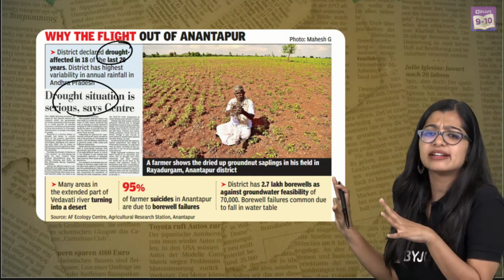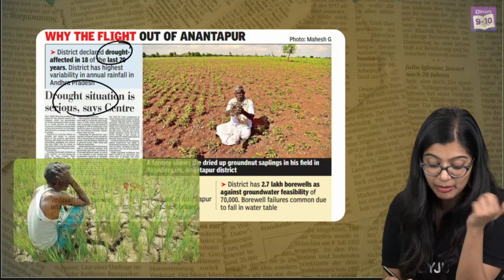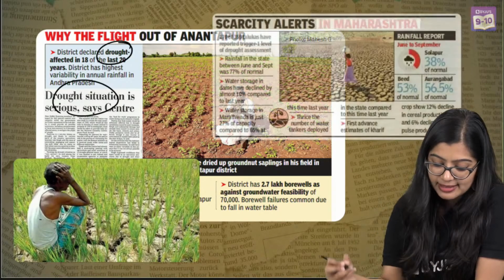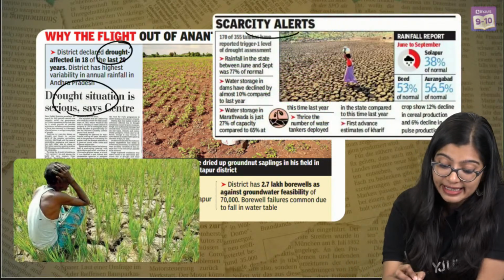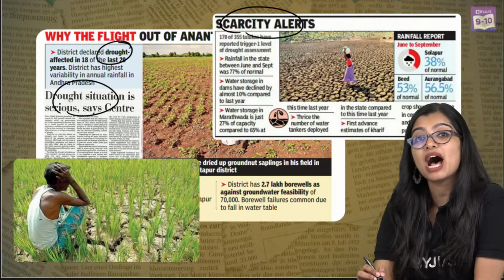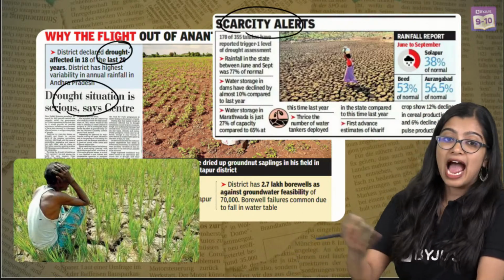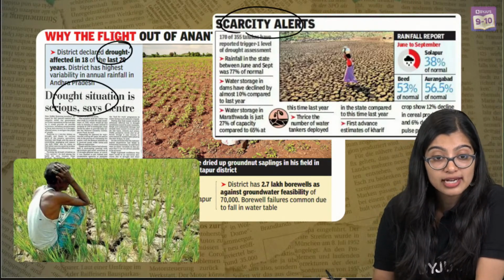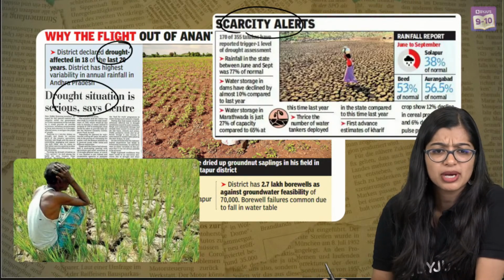How many of you have read such articles? Or maybe seen images of farmers where a lot of crops are getting affected? Or they say that there are scarcity alerts, where in so many different parts there is water scarcity and it is affecting the crops. Yes, during Corona time. Yes, very good. A lot of you are telling me.